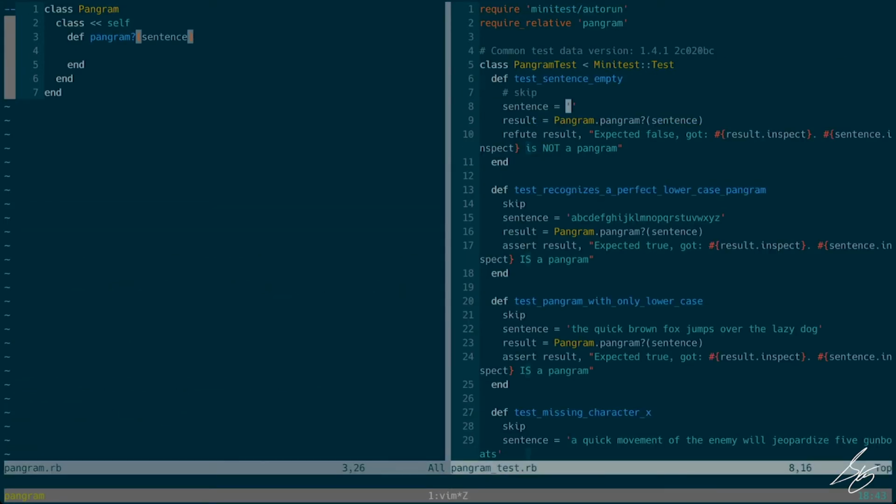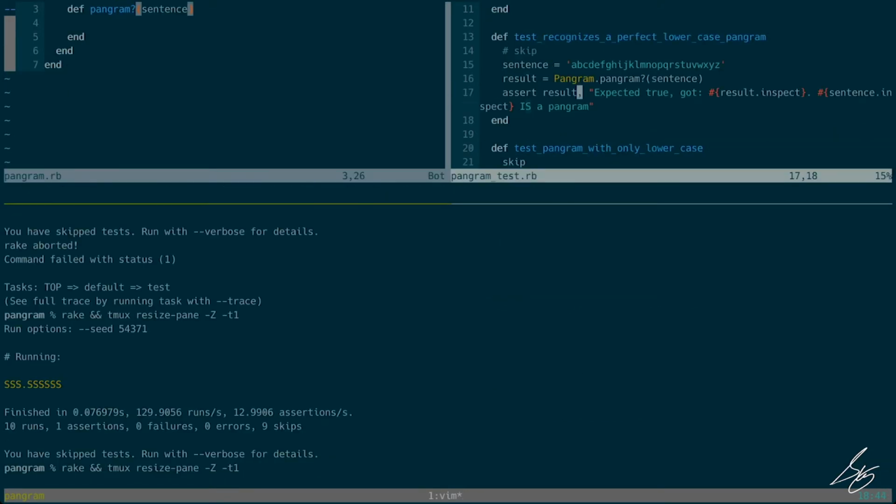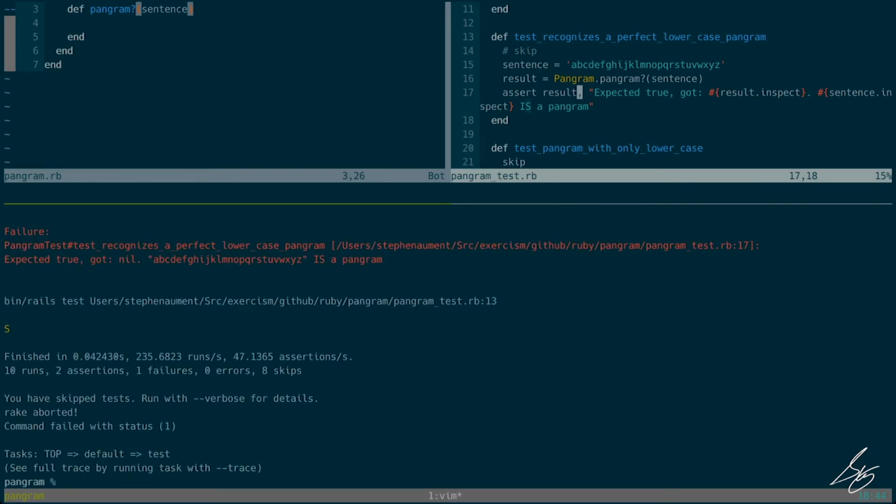So I'll go ahead and move on to the next test here. This one is going to pass. So perfect lowercase pangram. It's literally the lowercase alphabet. This is going to fail because we're returning nil, which is falsy, and not true. So I'm going to have to go ahead and implement this now. Right, expected true got nil.